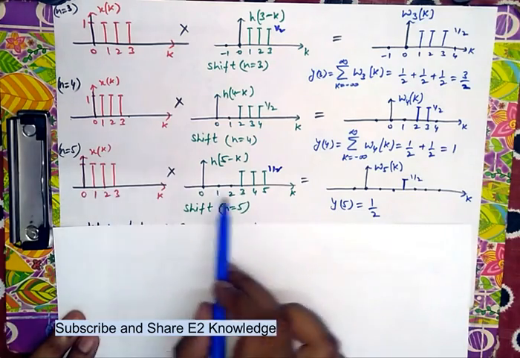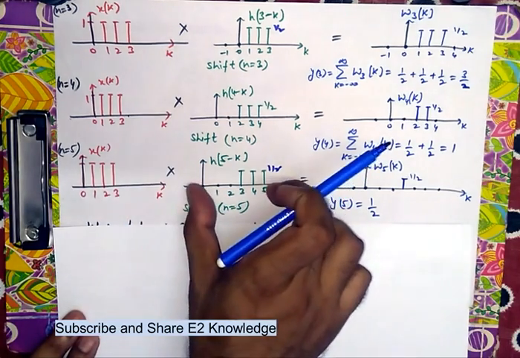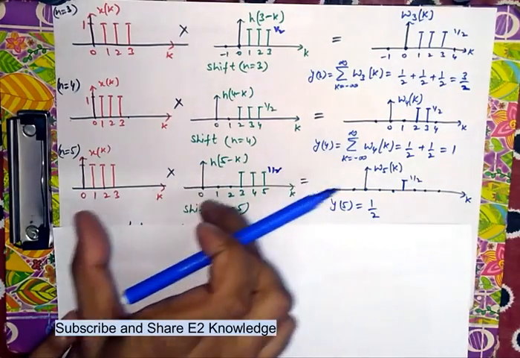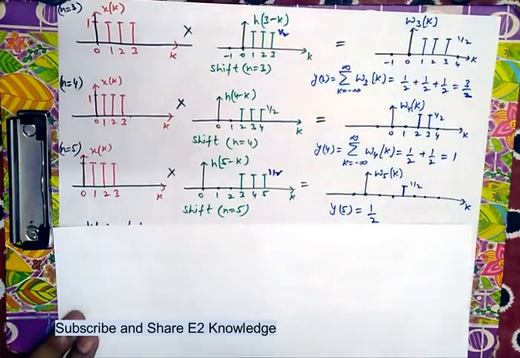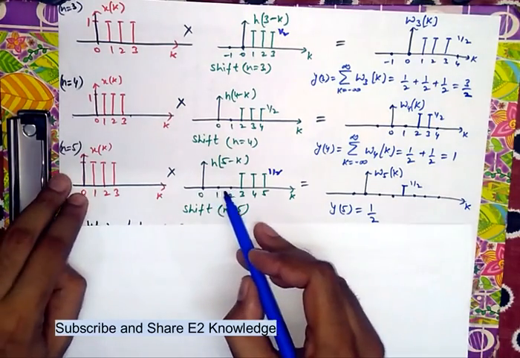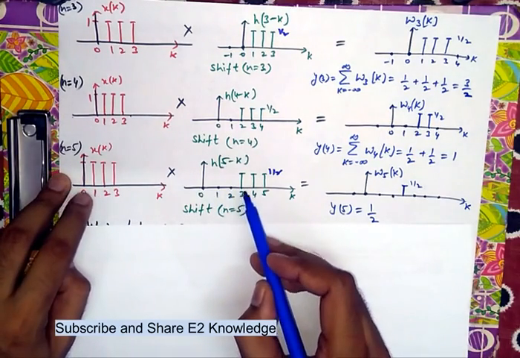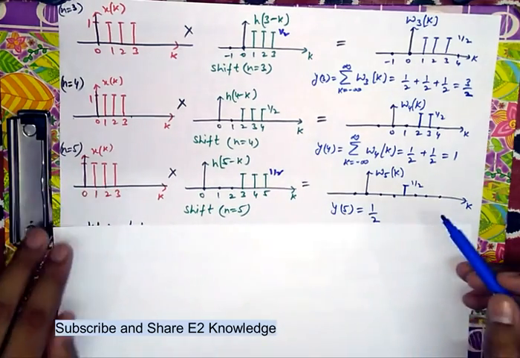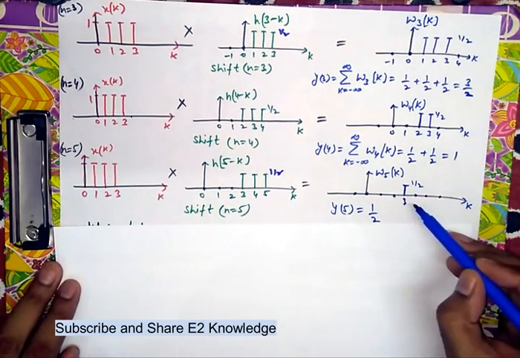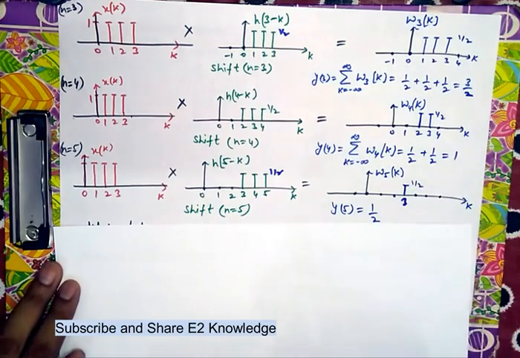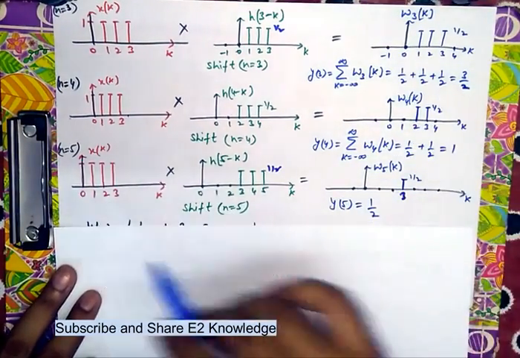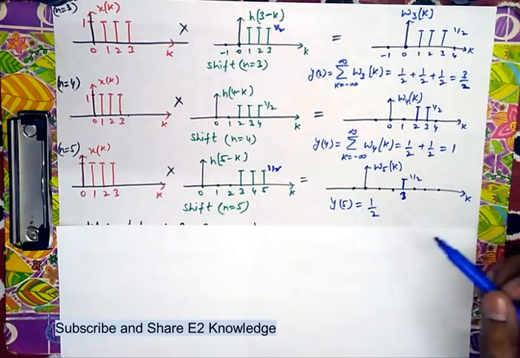We put this graph and overlap it here. The other terms are 0, there is no term. So 3 is one term here, 1 by 2 multiplied with the 3 position. At the 3 position it becomes 1 by 2. All the other terms are 0. Adding, it is the n equal to 5 term, that is y5 equal to 1 by 2.